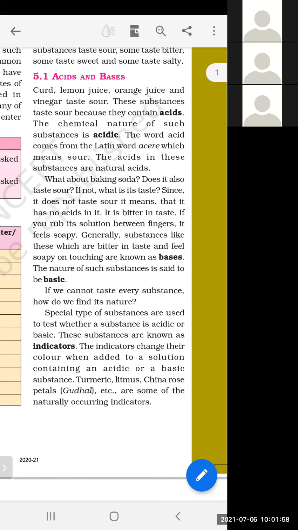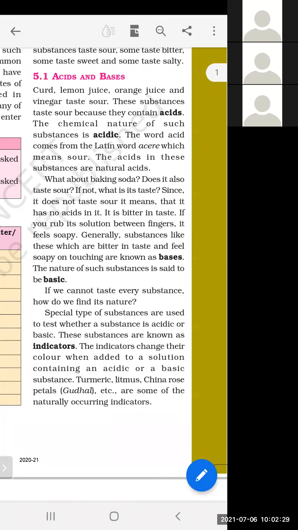So what will this indicator do? The question is this: okay sir, we have an indicator, then how will we know with the help of the indicator? Yes, this is the question. These indicators will change their color in an acidic substance and in a basic substance and give different colors. So on the basis of this color identification, we can differentiate between acid and base.